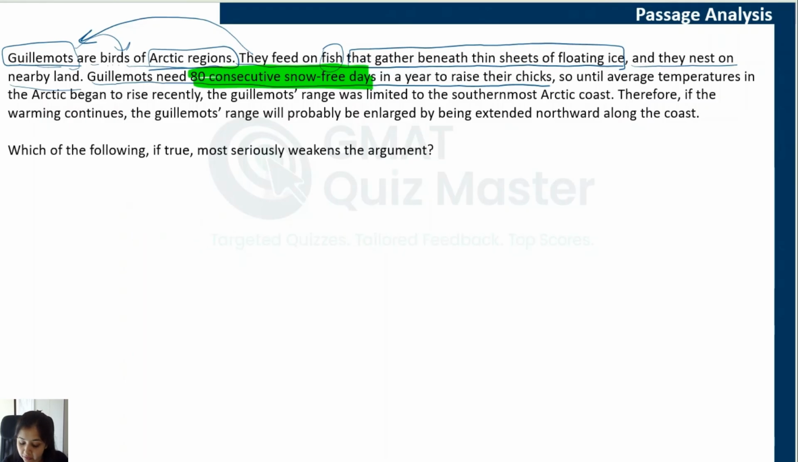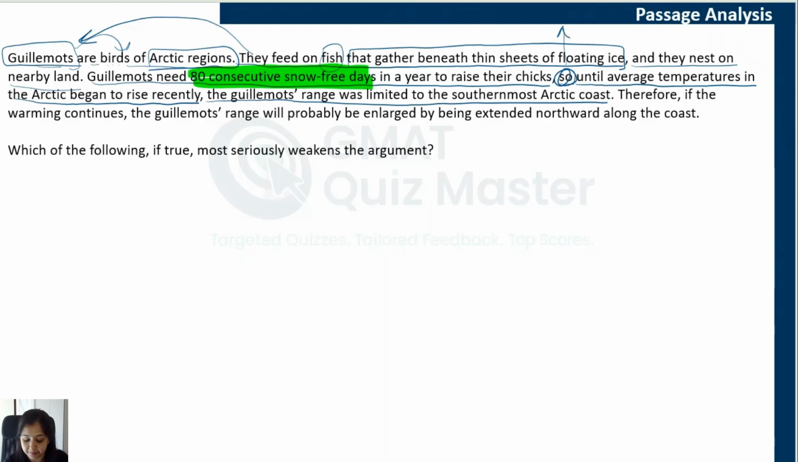Let's read further. So because of this requirement, something is happening. Until average temperatures in the Arctic began to rise recently. So this is a recent event: the average temperature started to rise recently in the Arctic. So it is becoming warmer. Recently, it has started becoming warmer. Until that time, before that happened, the guillemots' range was limited to the southernmost Arctic coast.